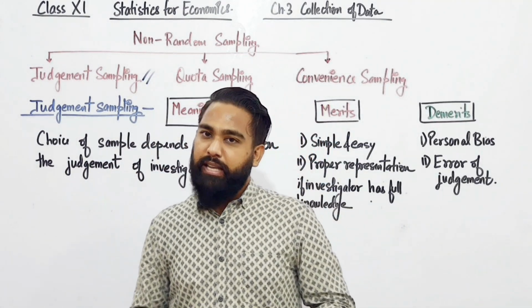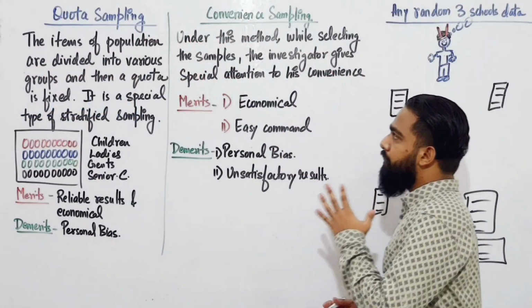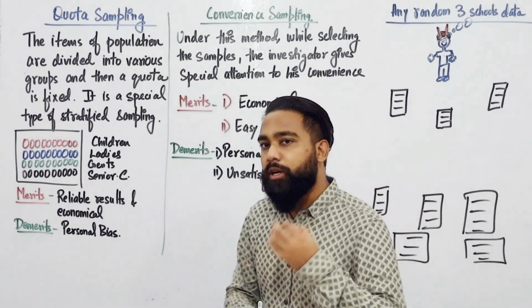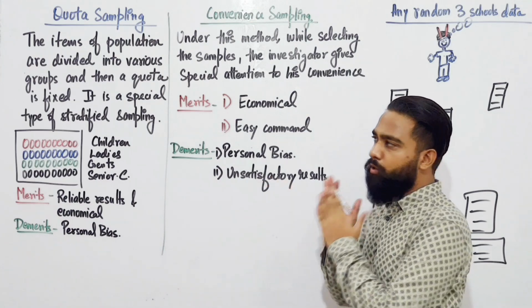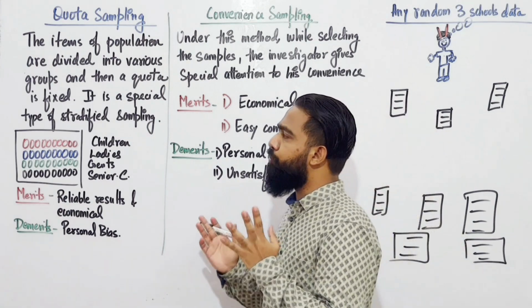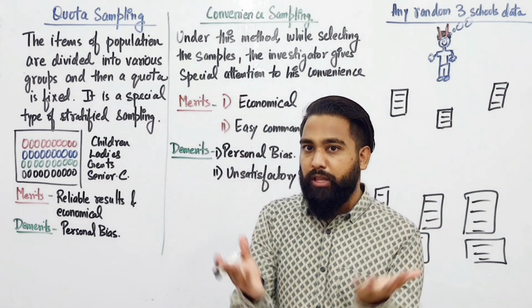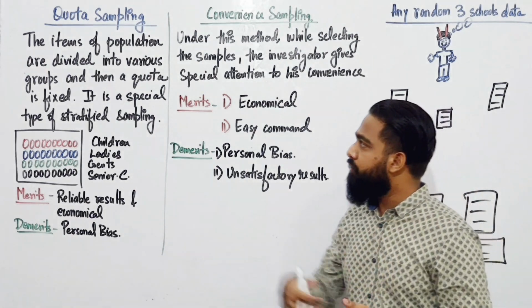Let's come to the second one, which is quota sampling. Now what is quota sampling? All the items of the population, the universe, are divided into various groups, like in stratified random sampling, in which all the items of the universe were divided into certain strata or groups.